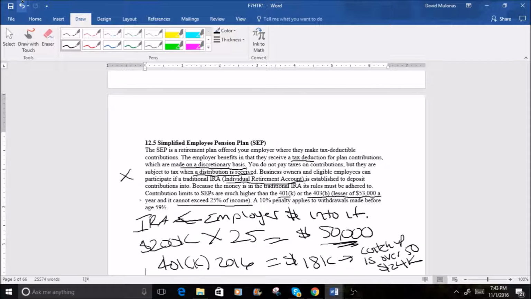One last piece of information is that a 10% penalty will apply to withdrawals made before age 59 and a half. So there is a penalty as well for withdrawing. The government wants to make sure that you have your money put away, but they also want to make sure you start spending it too at a certain point. So that's going to cover it for the SEP.